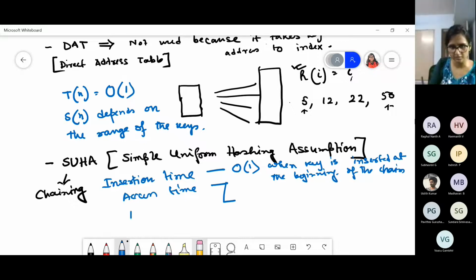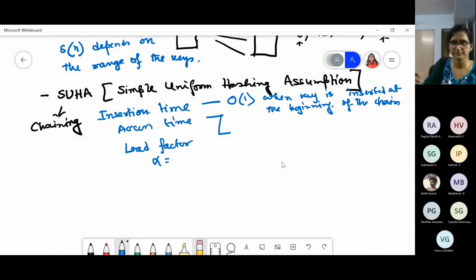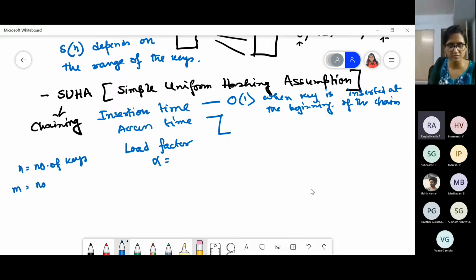The load factor. So in case of chaining, we get a load factor that is called alpha, that is n by m. Are you sleeping? Number of elements by slots, n by m. Here n is the number of keys and m is the number of slots.